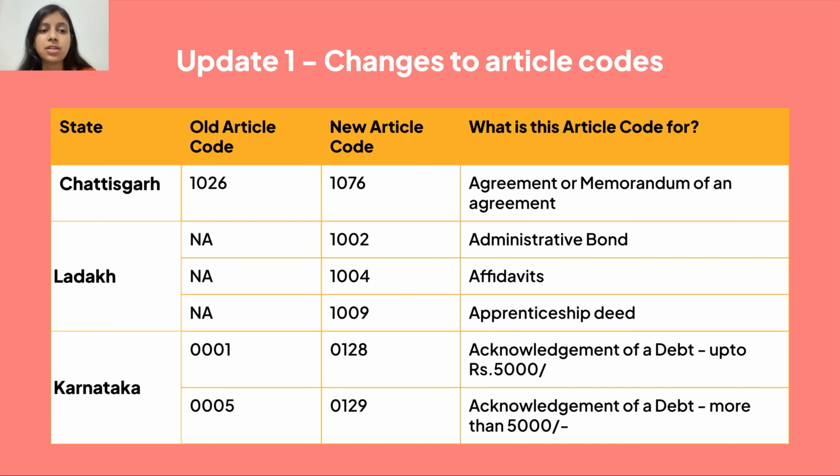So to start off with Chhattisgarh, the old article code 1026 is now replaced by 1076, and it was for agreement or a memorandum of an agreement. For Ladakh, there have been three new codes added: 1002 for administrative bond, 1004 for affidavits, 1009 for apprenticeship deeds. For Karnataka, there have been two article codes that are replaced. 0001 is replaced by 0128, and it is for acknowledgement of a debt up to 5,000 rupees, and 0005 is now replaced with 0129. It was for acknowledgement of a debt more than 5,000 rupees.